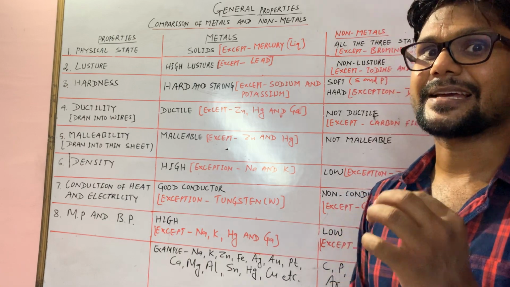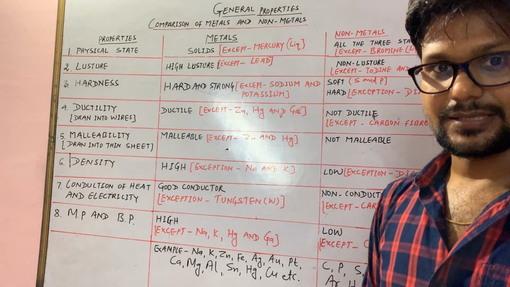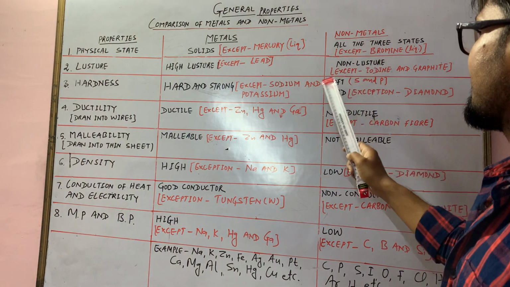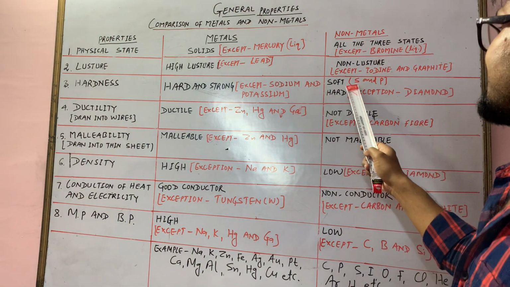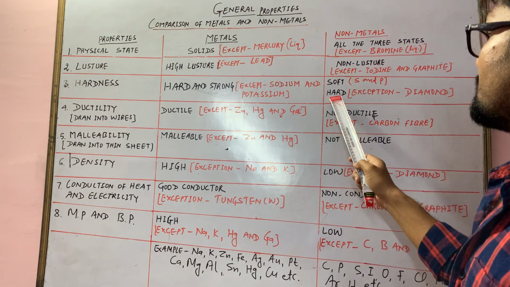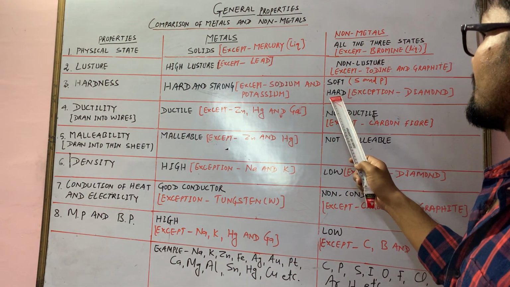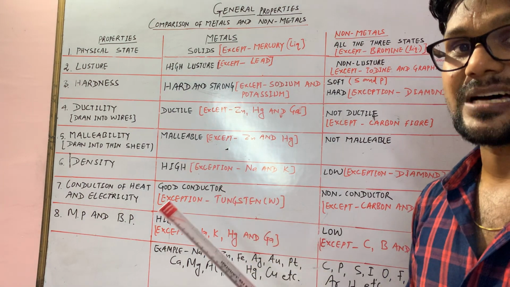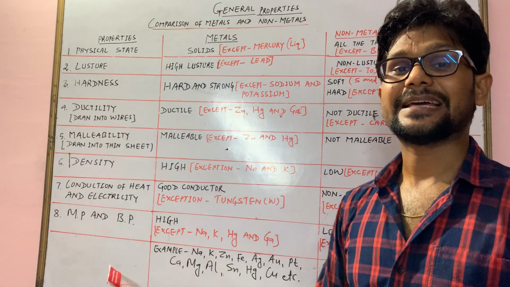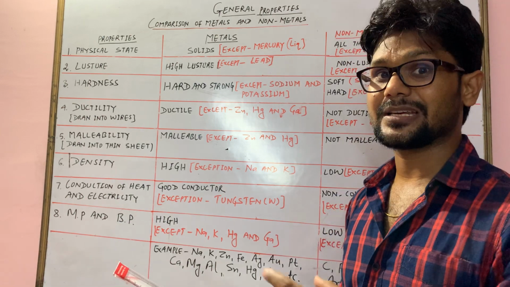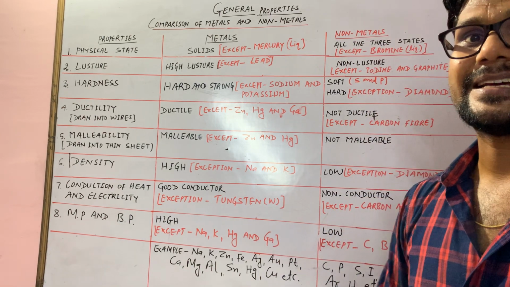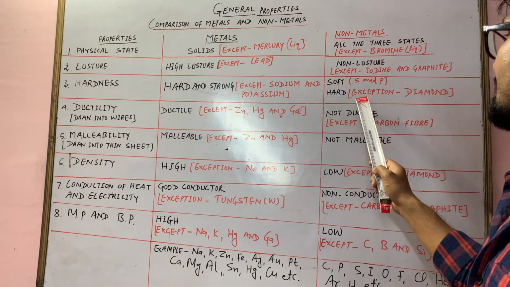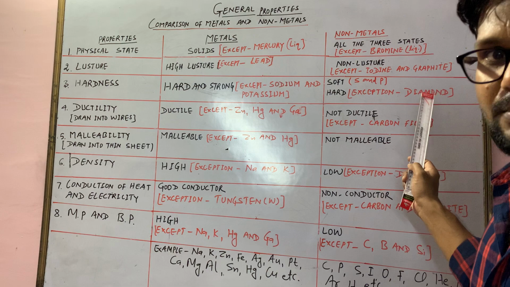So they are the exceptions in metals. Now see the non-metals. Non-metals are soft, for example sulfur and phosphorus. As well as exception, a non-metal is hard also. You know the diamond. Diamond is the hardest material existing on earth. So a question can come, which is the hardest material that exists? The answer will be diamond.